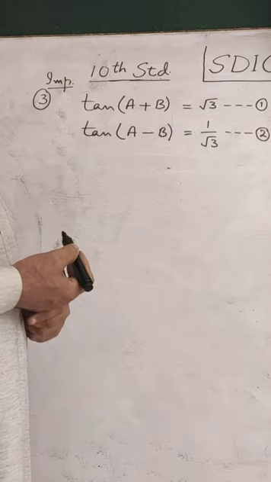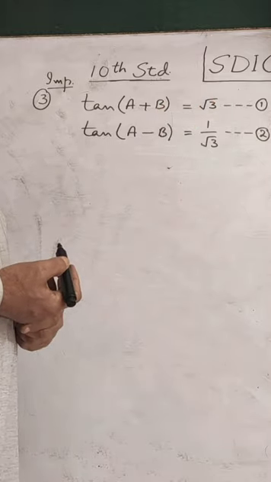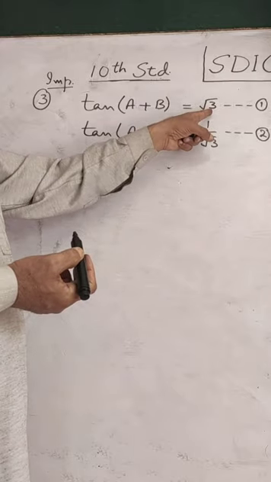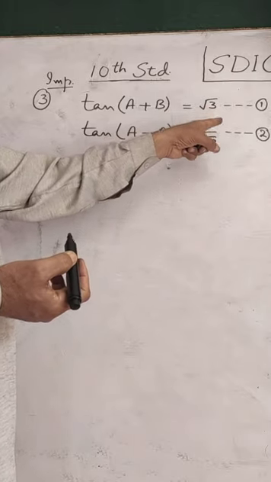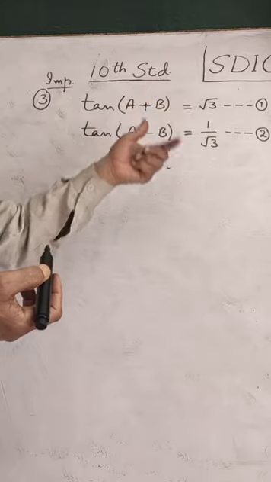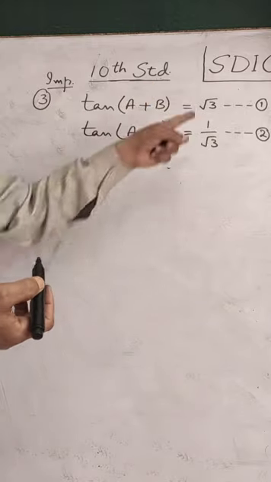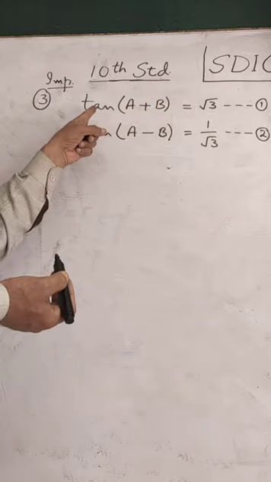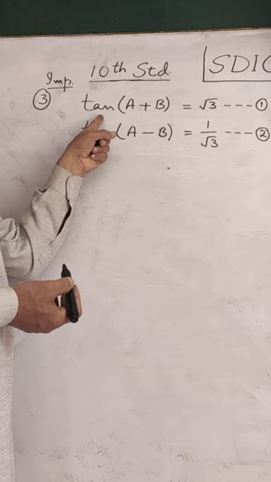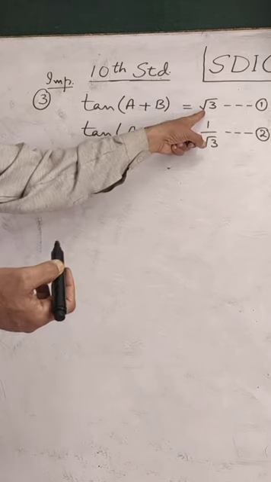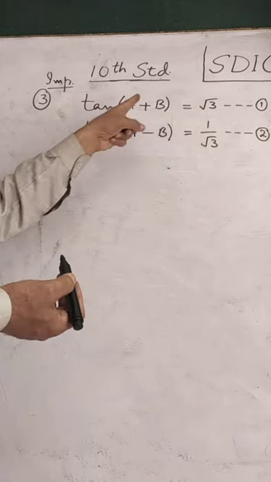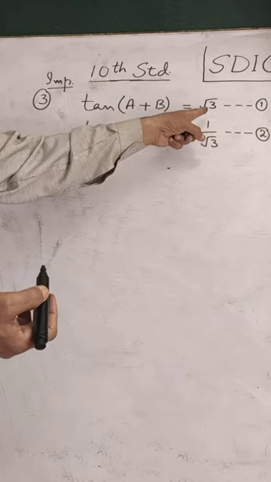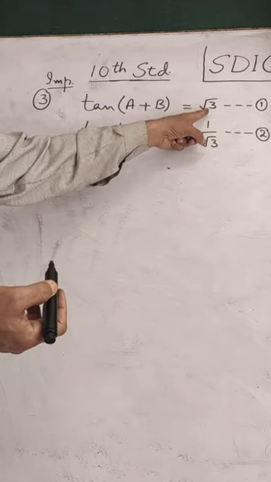Anywhere you don't have root 3 there. 1 by root 3 we don't have there. In those cases, you will have RHS as some value of sine, some value of cos. The same trigonometric ratio which you have on the left hand side, that must be on the right hand side also to cancel that. So you will find here it is root 3.